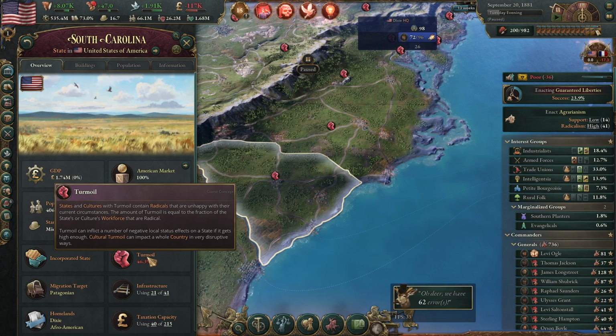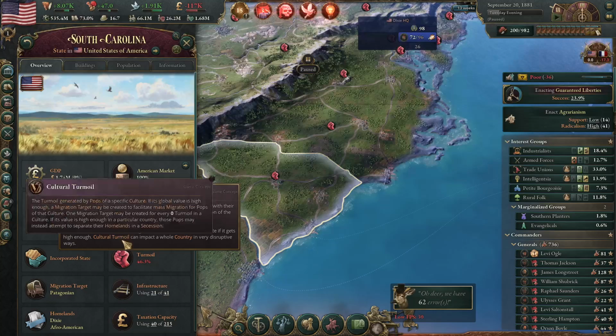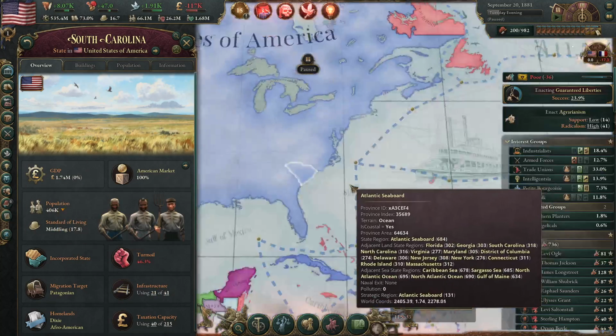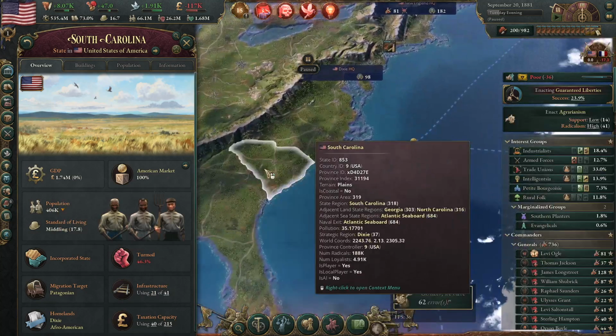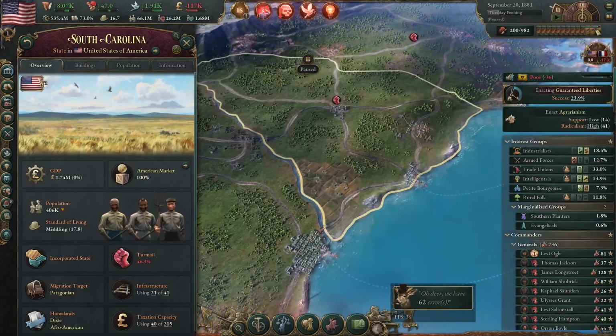So what does it tell you? It says that if there are radicals there, then turmoil will occur. It's equal to the fraction of the state or culture's workforce that are radical. Cultural turmoil can impact a whole country and is very disruptive. And in fact, turmoil, if it gets high enough, can cause mass migrations out. And so you do need ways to combat it.